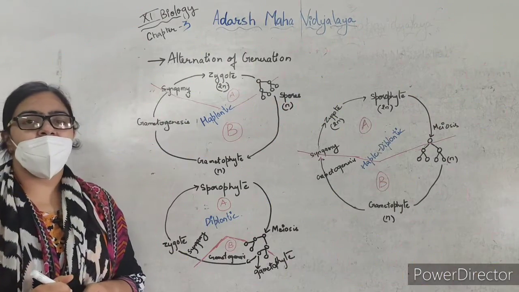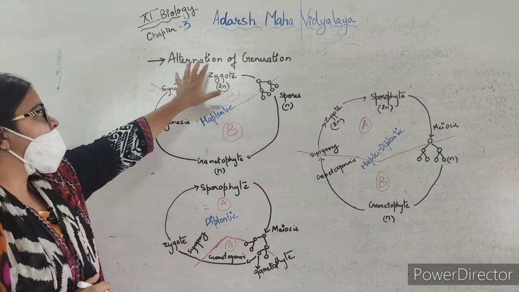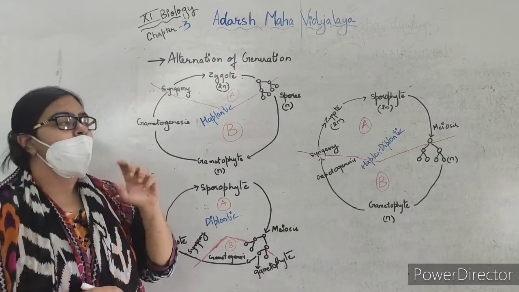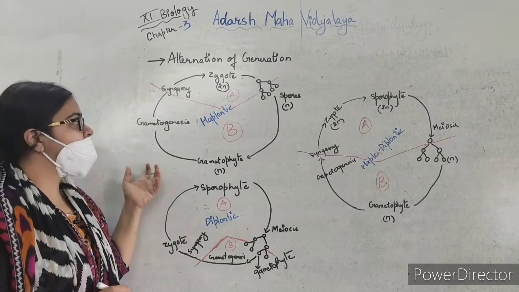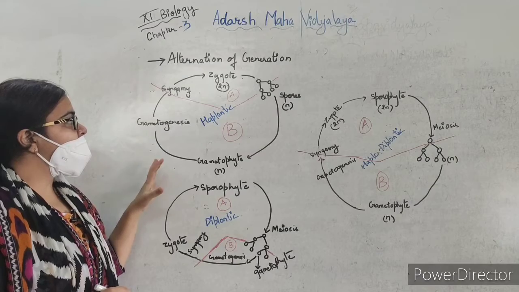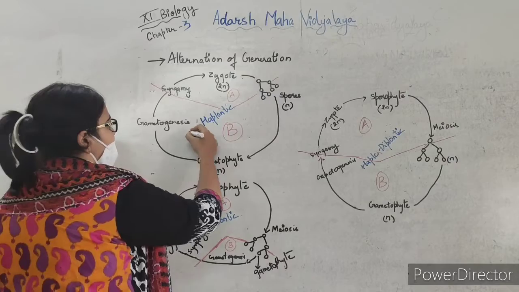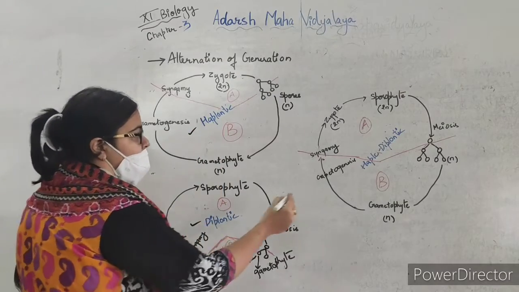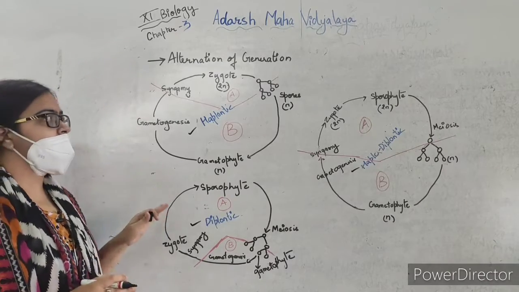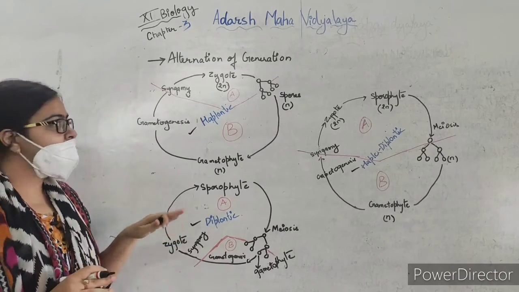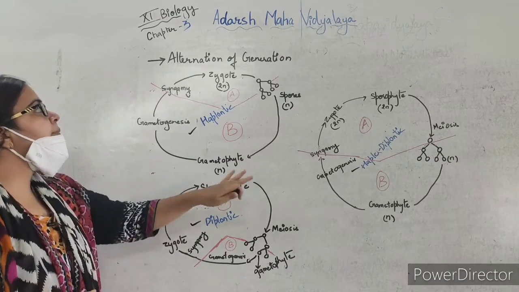The topic of chapter 3, that is plant kingdom, is alternation of generation. This particular characteristic is only seen in plants. Three types of life cycles are seen in plants, that is haplontic, diplontic and haplodiplontic.